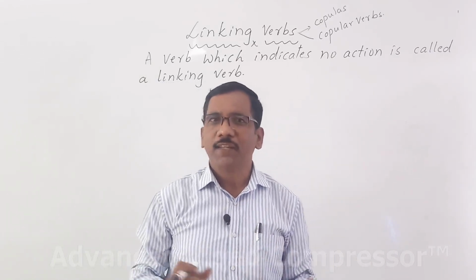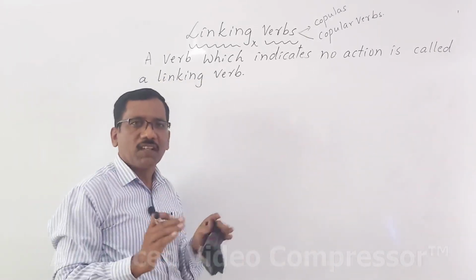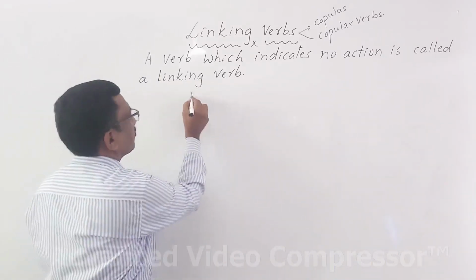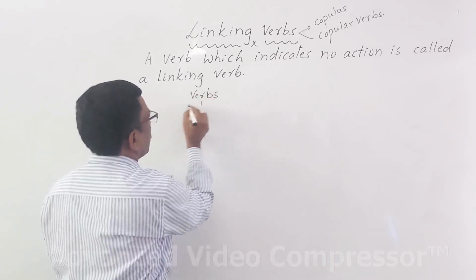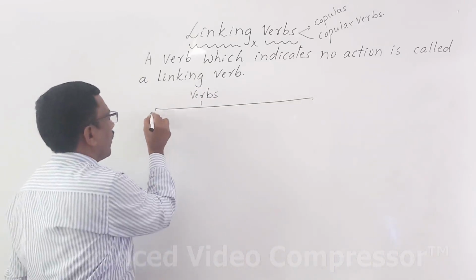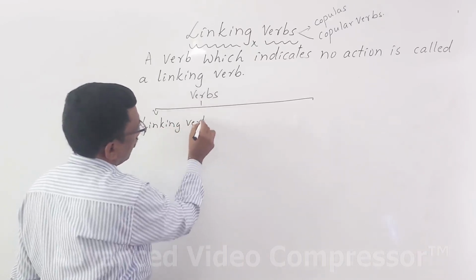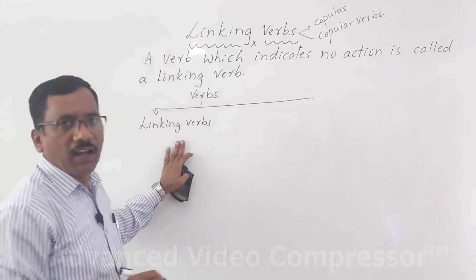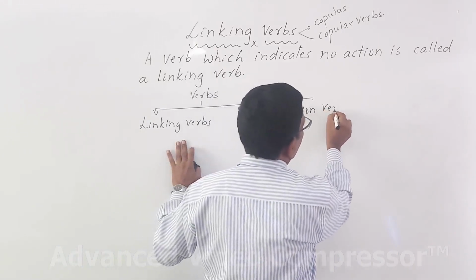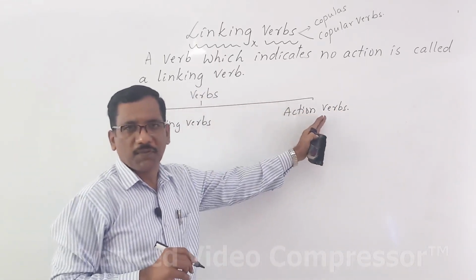And one more thing I'd like to share with you, that is, verbs in English can be divided into two kinds. What are they? See here. Verbs can be divided into two kinds. One is linking verbs, and the second one is action verbs. Linking verbs and action verbs.